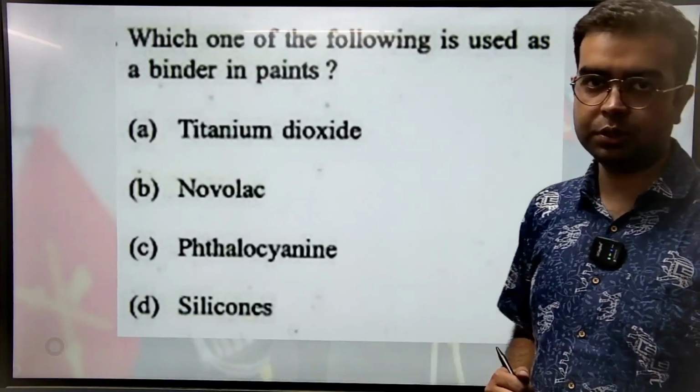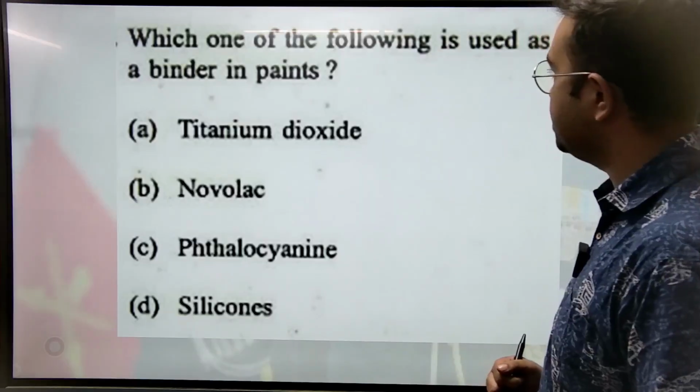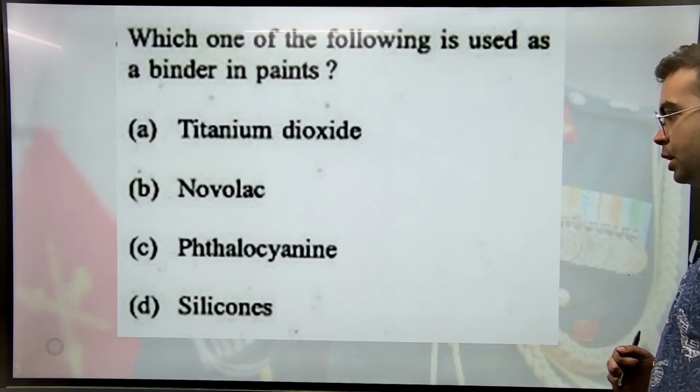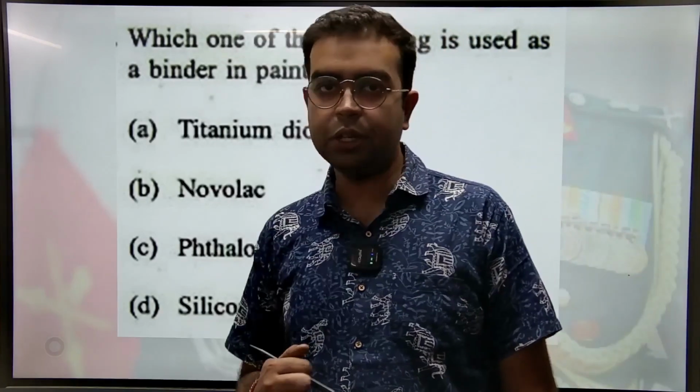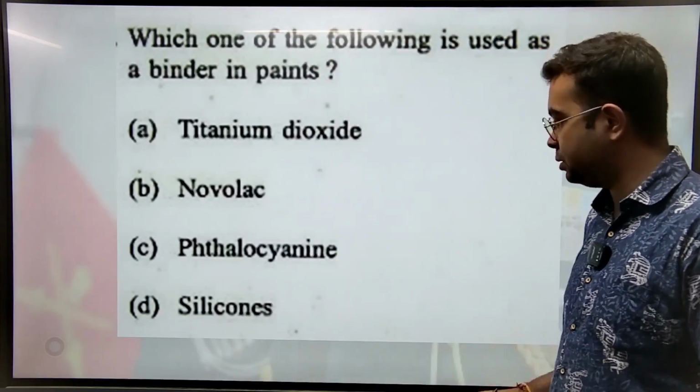Coming to the next question. Which one of the following is used as a binder in paints? Paints में इसमें से कौन सा as a binder use होता है? The answer is silicone. Silicones are used as a binder in paints.